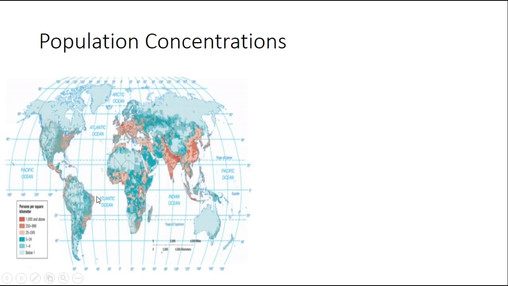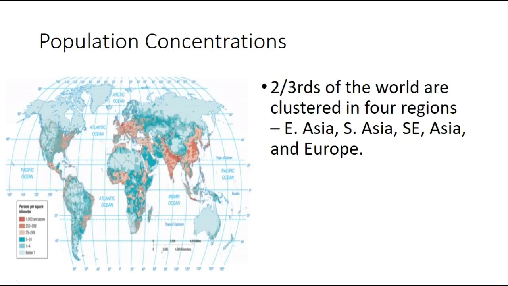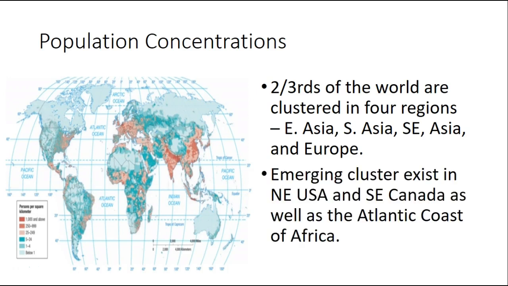Okay, so we have population concentrations. Two-thirds of the world are clustered in 4 regions: East Asia, South Asia, Southeast Asia, and Europe. And I know those 3 Asias are like, why didn't you just say Asia? But I'll show you why in the coming slides, where I show you where they're particularly located and why there are some distinctions between them. There's also an emerging cluster in the Northeast USA, Southeast Canada, as well as the Atlantic coast of Africa. And I'll be clarifying those as well.